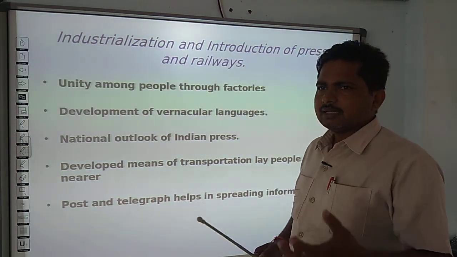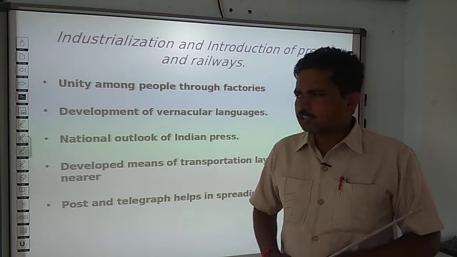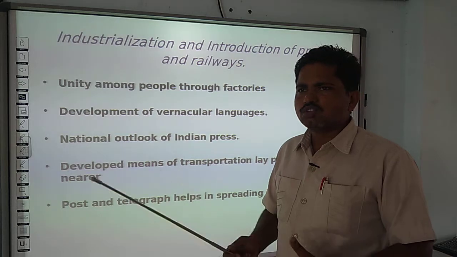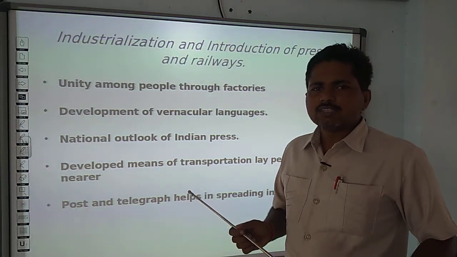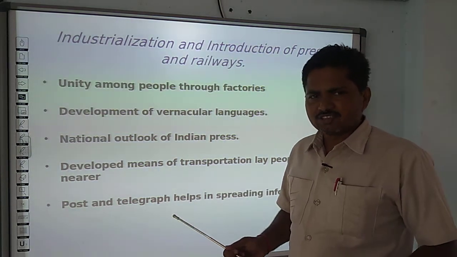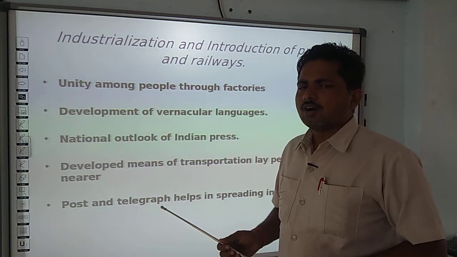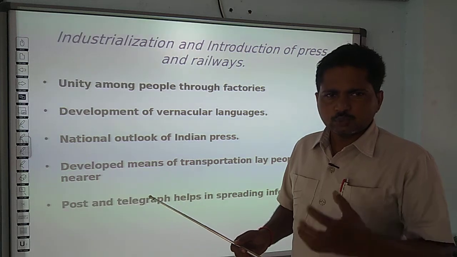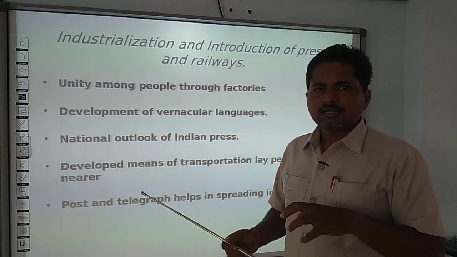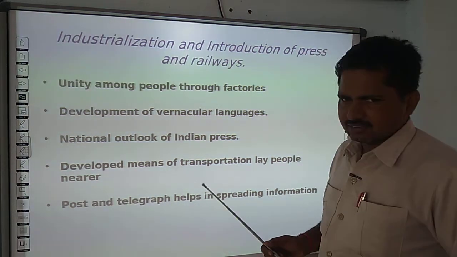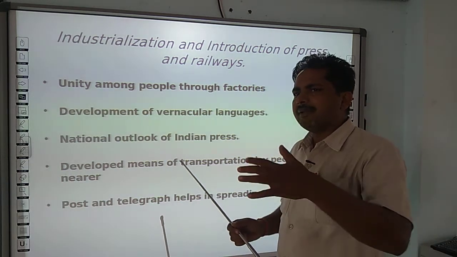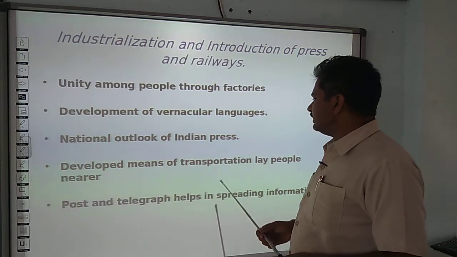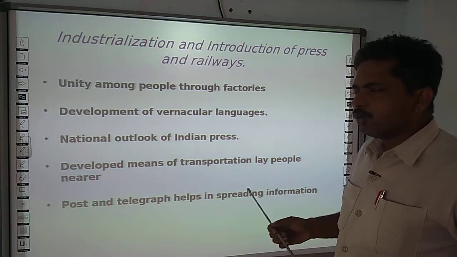So certainly the people of that time, especially the press, adopted such news or articles which were of common understanding and need of the ordinary people throughout the country. Such news and articles were adopted by the press, and that's why people became familiar with the sentiments of each other. And even the developed means of transportation brought people nearer.